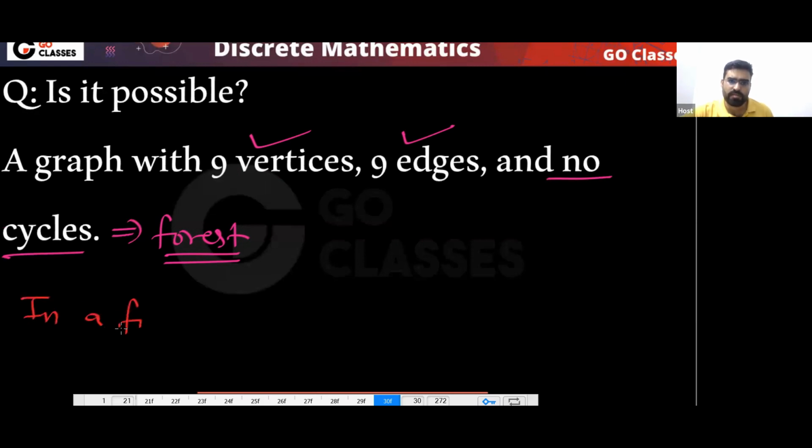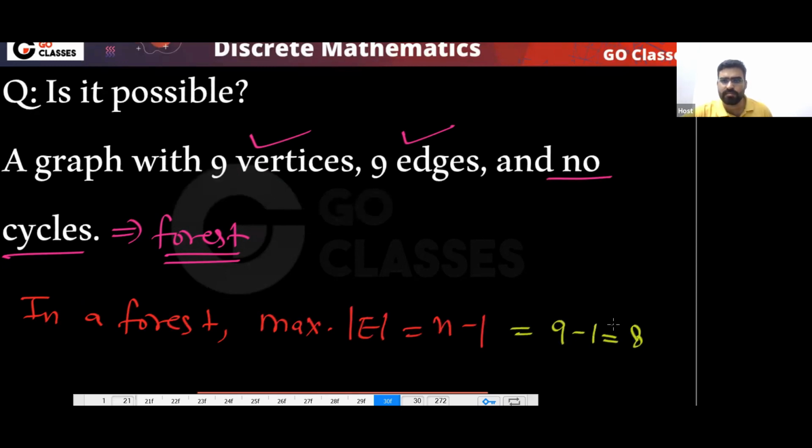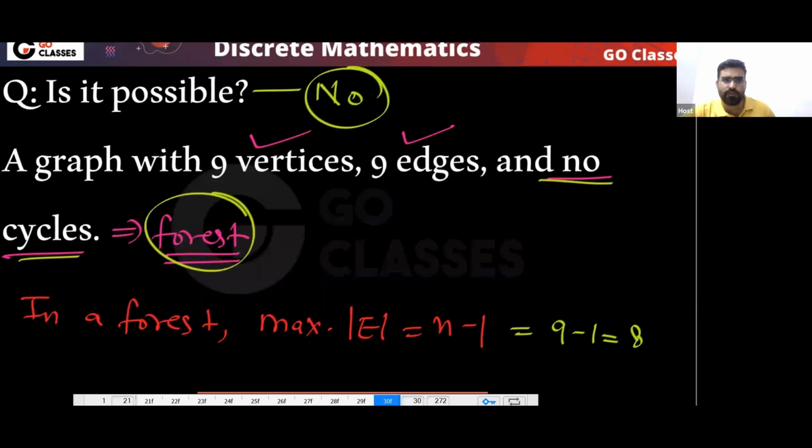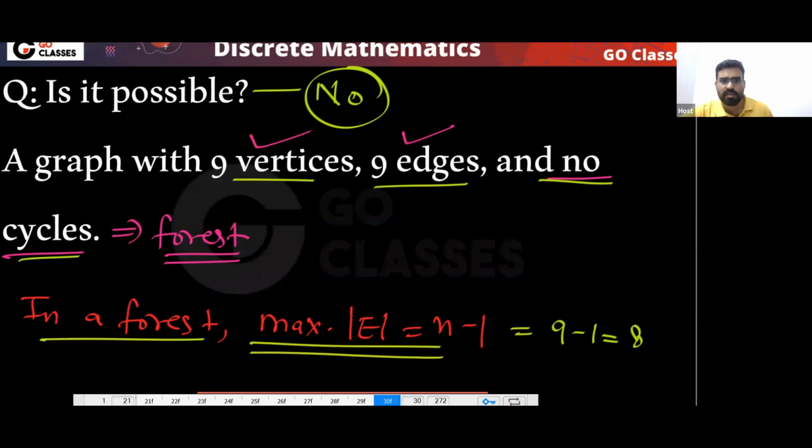In a forest, the maximum number of edges that is possible is n minus 1. So the maximum number of edges possible is 9 minus 1 equal to 8. So we don't have any such forest. The answer is no, this is not possible. Yes, the minimum number of edges will be 0 in a forest.